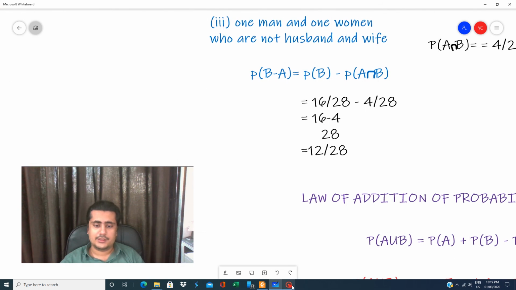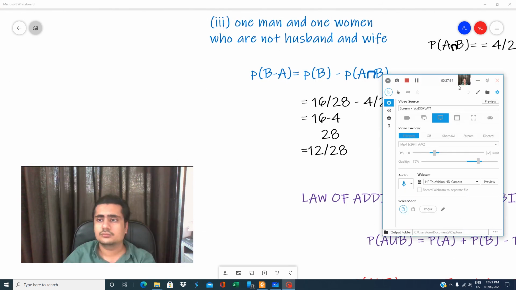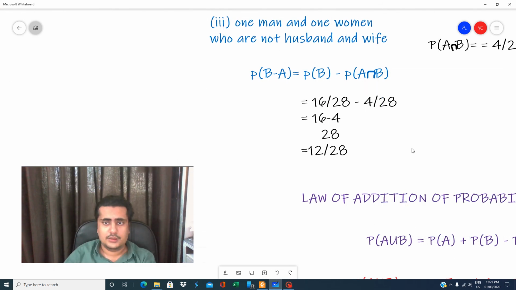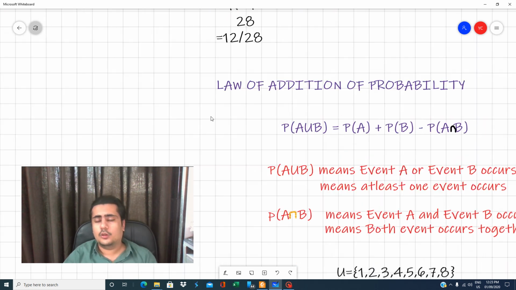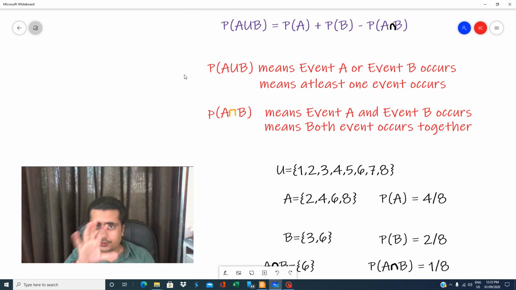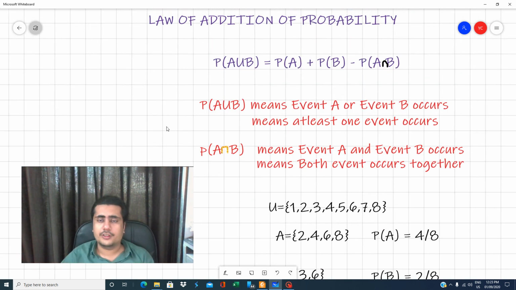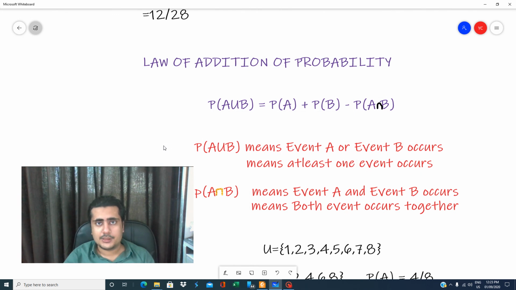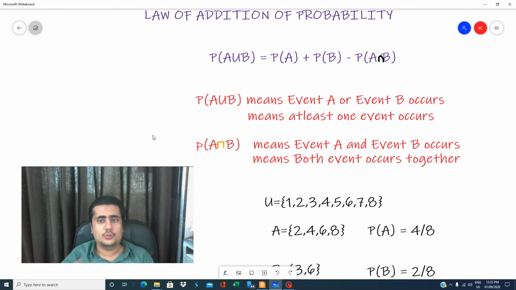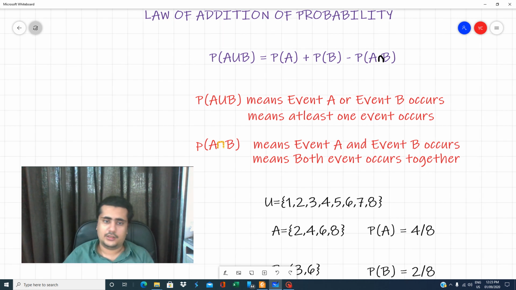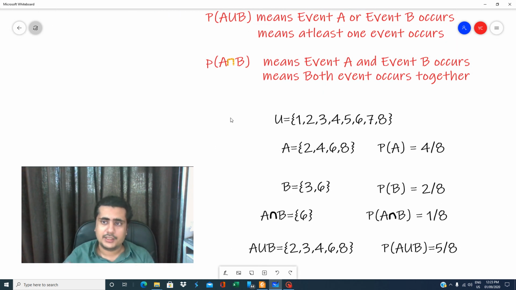Then I started the topic law of addition. Law of addition means the formula of A union B: A union B is A plus B minus intersection. Now what is union and what is intersection? Union means event A or event B occurs, that is, at least one event occurs. Intersection means event A and event B occur together, or you can say both occur together.